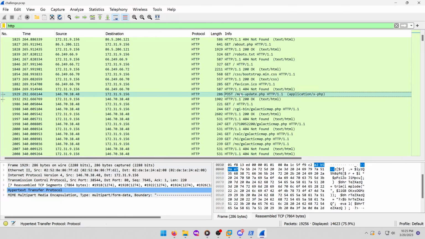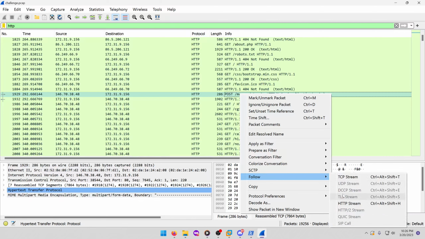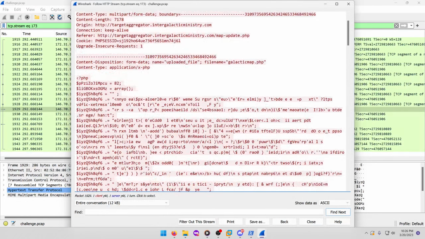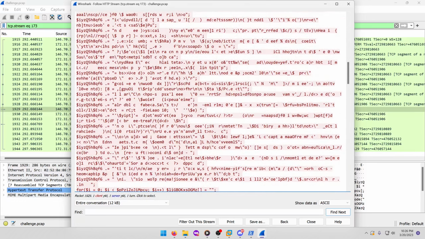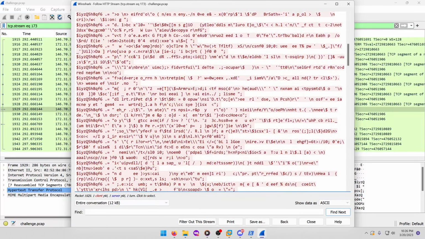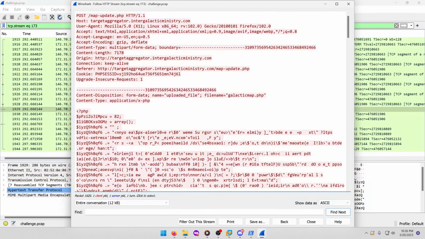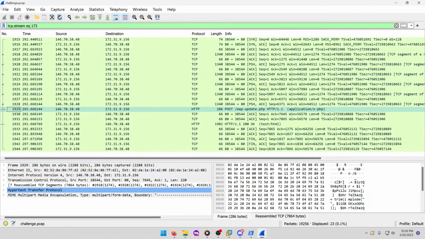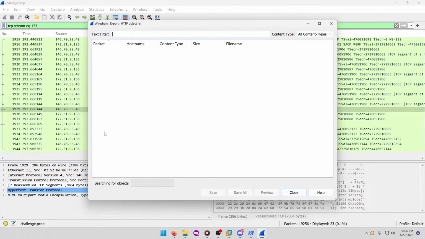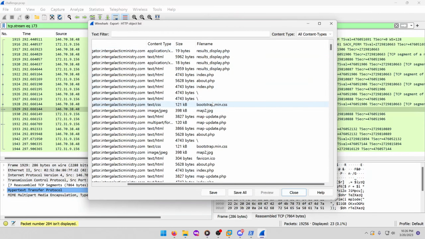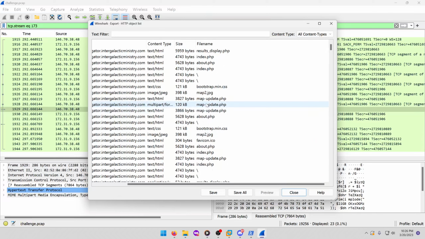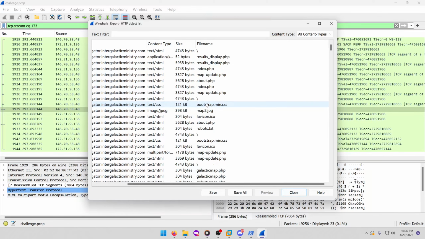So what we're going to do is right click and follow the HTTP stream there. And sure enough, there's a PHP script here with a lot of obfuscated data. So that is more than likely our web shell. Now, that being said, what we can do is File, Export Objects, HTTP. And we should be able to locate our mapupdate.php that we want to look at simply by following the same process that we did to locate the map.php file that we were looking at before.